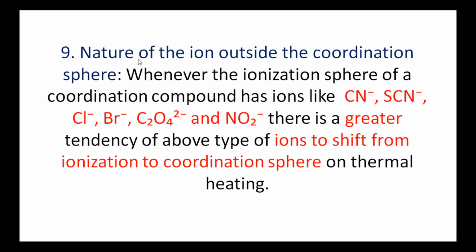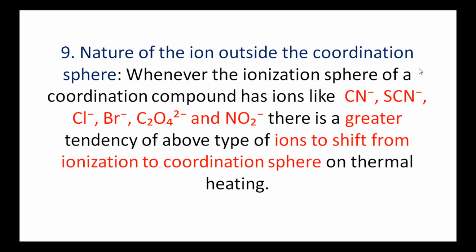Next factor is the nature of the ion outside the coordination sphere. We know that a coordination compound consists of two spheres, the coordination sphere and the ionization sphere. The portion written inside the square brackets is known as the coordination sphere, and the portion written outside is known as the ionization sphere.